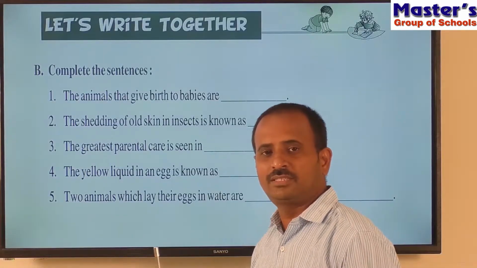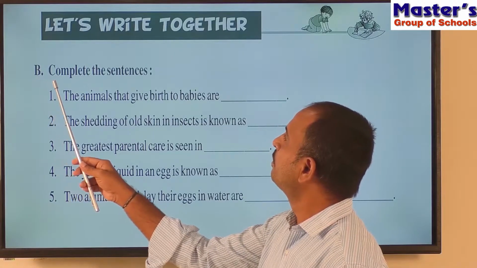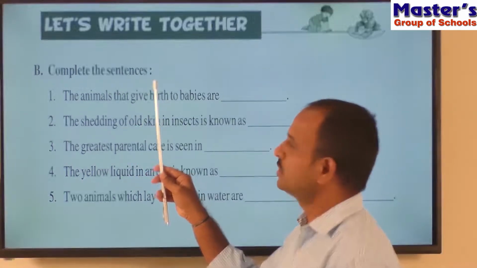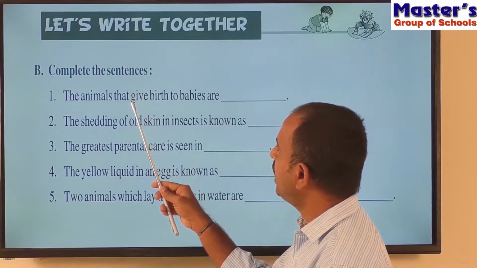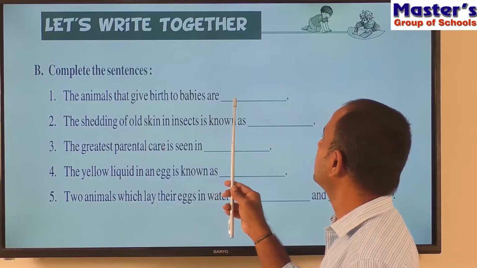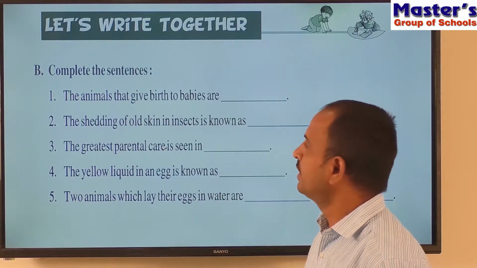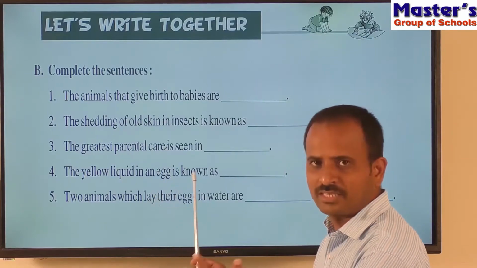So children, see the next section in the activity part. What is the next section? That is complete the sentences. So children, in this section they have given 5 sentences and we have to fill the blanks in each sentence with a correct answer. Let us read the 5 sentences first.